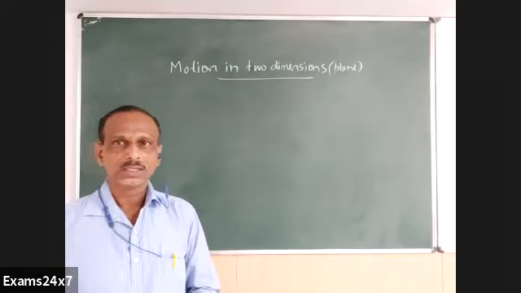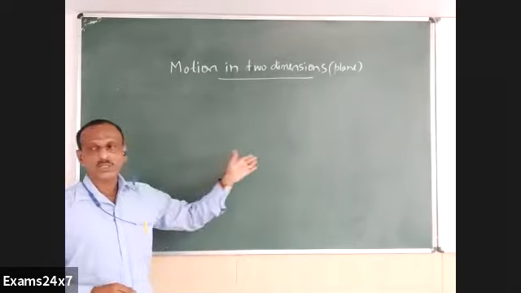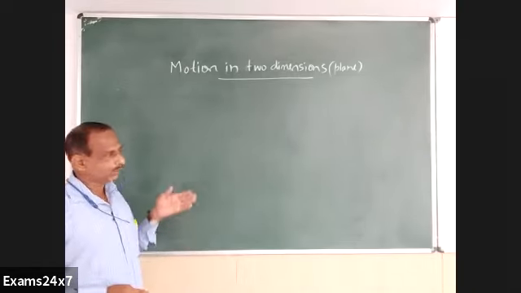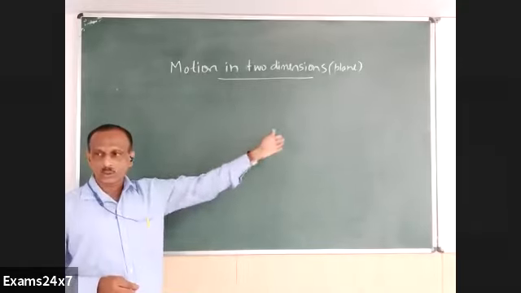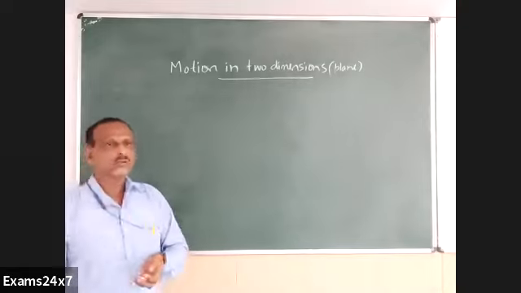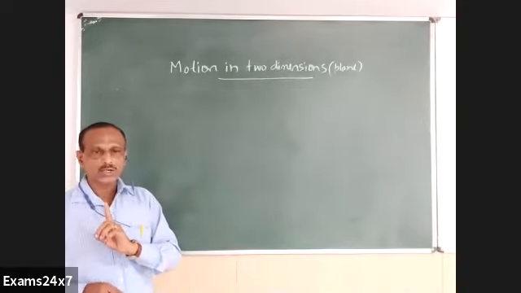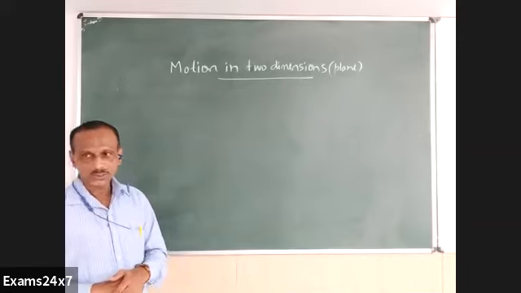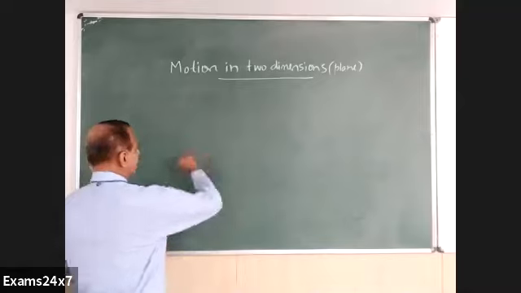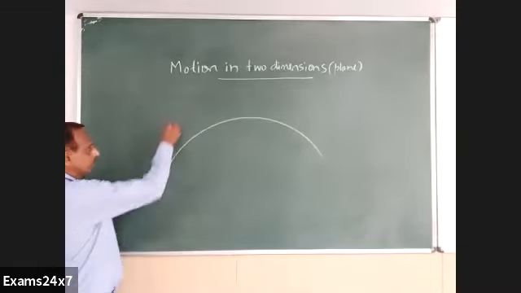Motion in one dimension is about one particular direction of movement. A particle may travel along a straight line along the ground, or it may be a vertical fall or vertical rise of a body. These are all one-direction motion. If I throw a body this way with an inclination, then it will travel along a curved path.